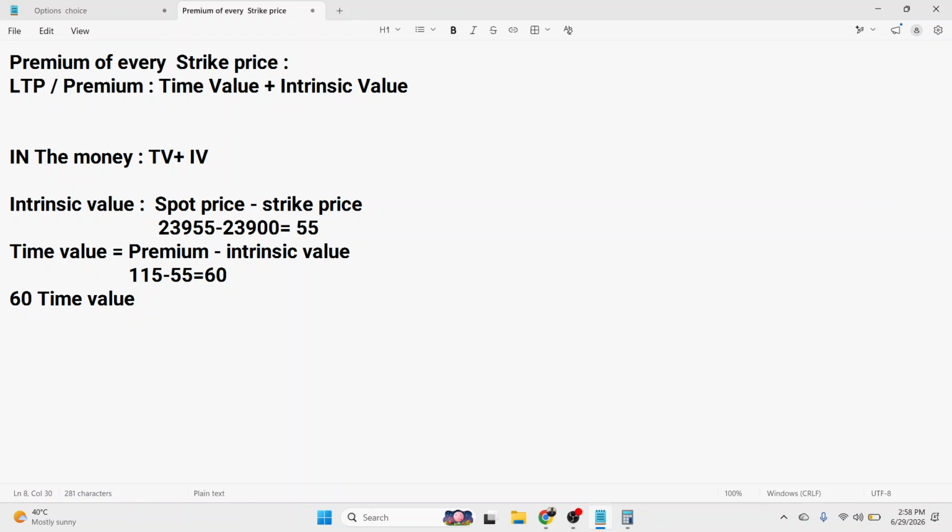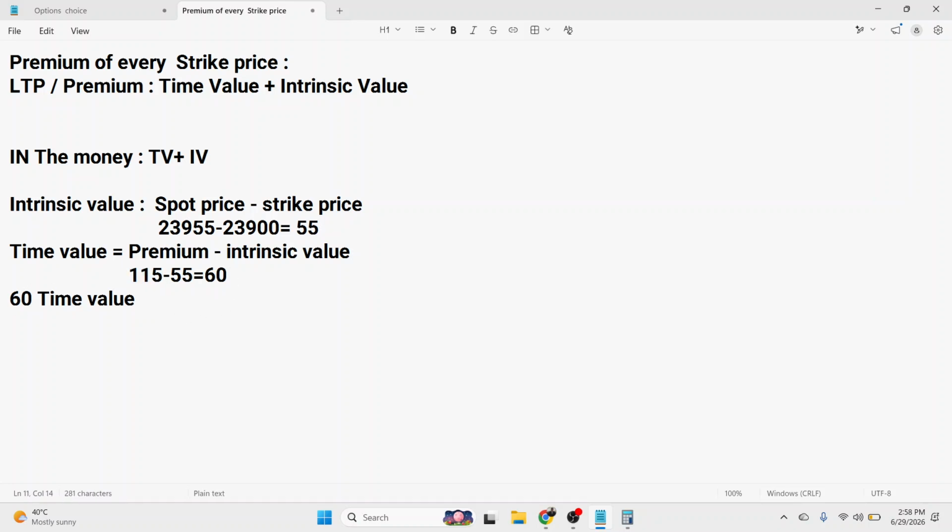So this is the formula: to calculate the intrinsic value, spot price minus strike price. This would be the intrinsic value, and if you subtract the intrinsic value from the total premium, you will get the time value.